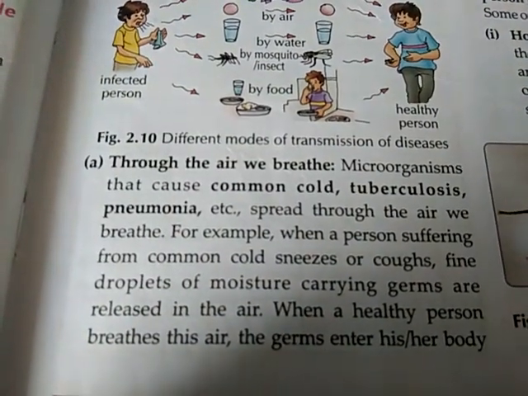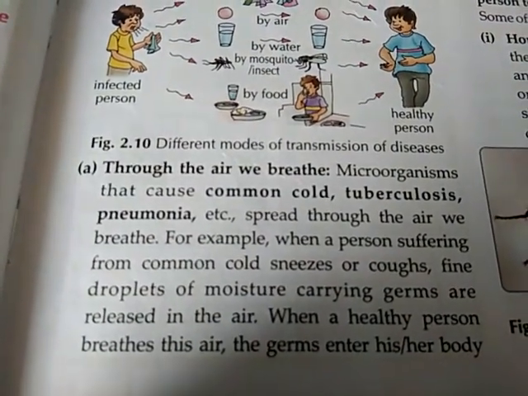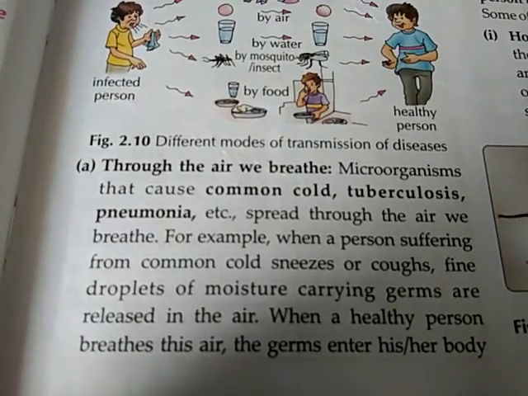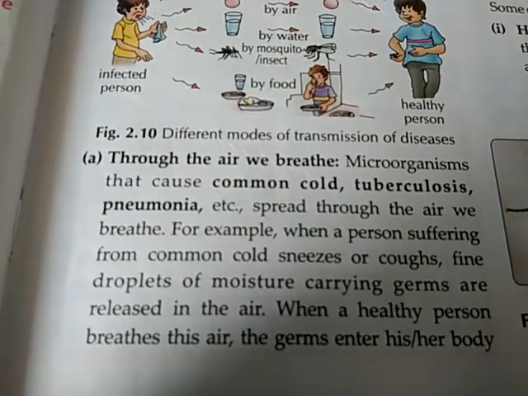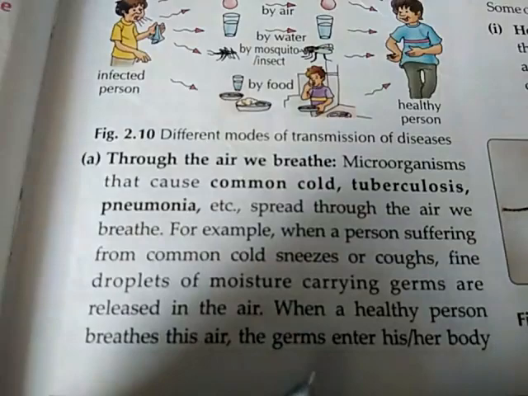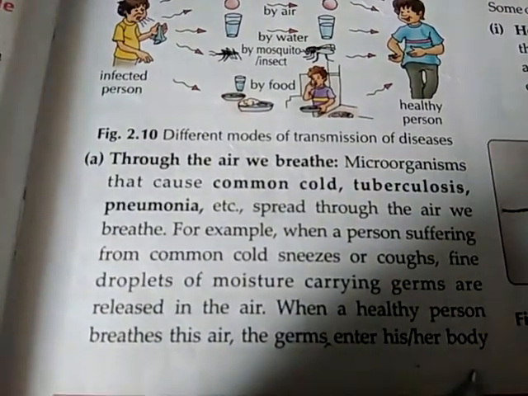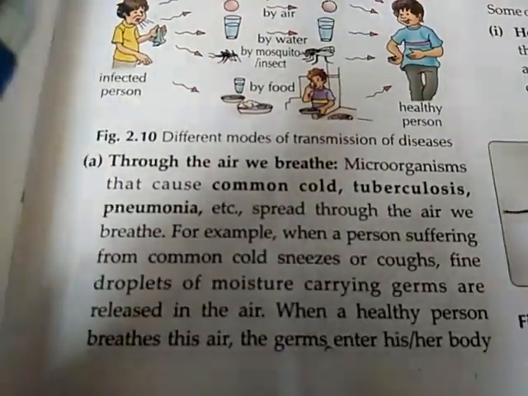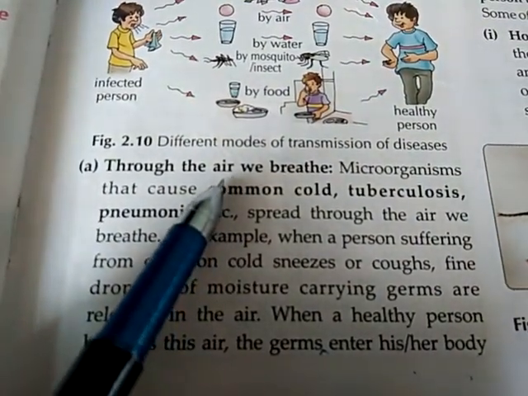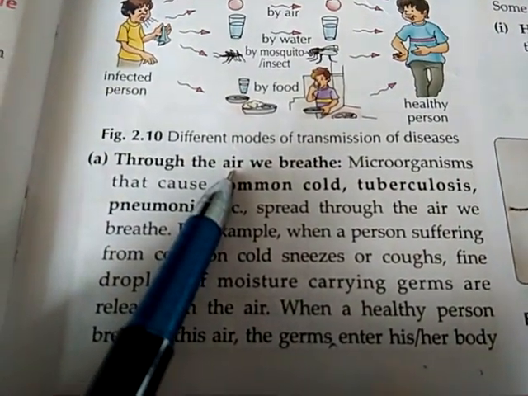So when he or she coughs or sneezes, the droplets that contain germs are released in the air, and when a healthy person breathes, those germs enter his or her body, and that's how the disease spreads through the air we breathe.